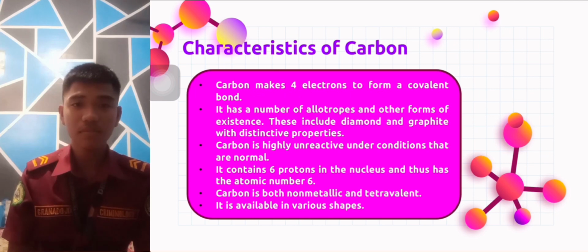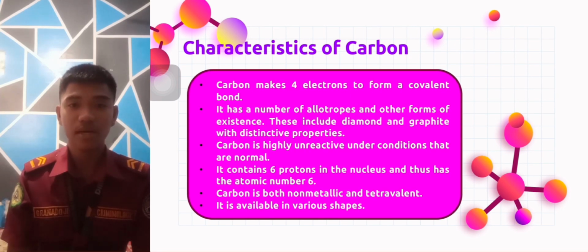Carbon is both nonmetallic and tetravalent. It is available in various shapes. For instance, carbon can make a single bond, double bond, and triple bond with other atoms. It can make linear, branched chains, and cyclic compounds by bonding with other carbon atoms and other elements.